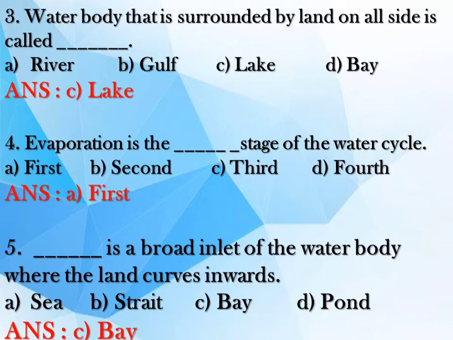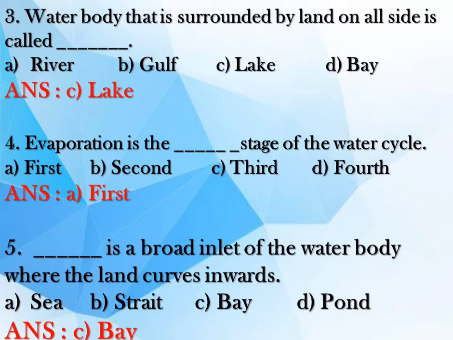Question 4. Evaporation is the dash stage of the water cycle. The options are A. First, B. Second, C. Third, D. Fourth. Correct answer option A, first. Evaporation is the first stage of the water cycle.